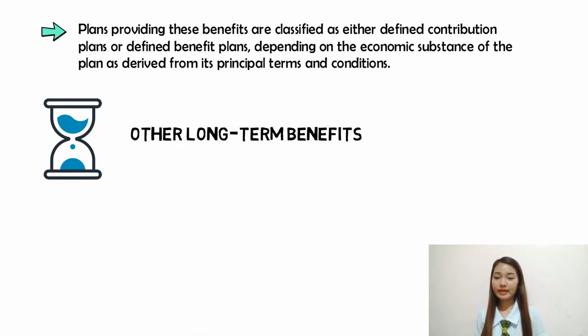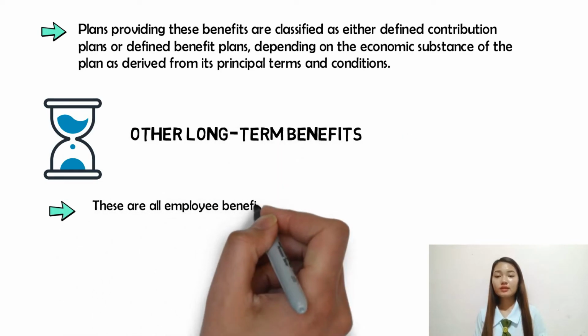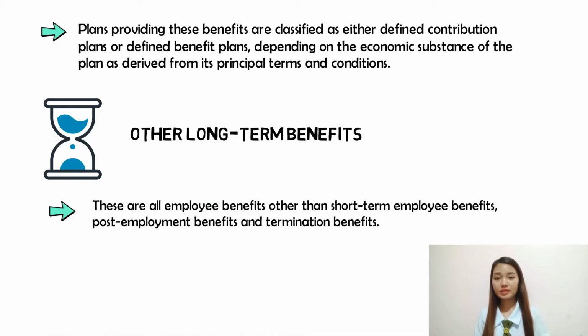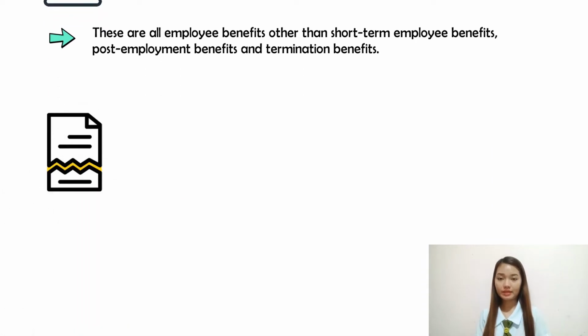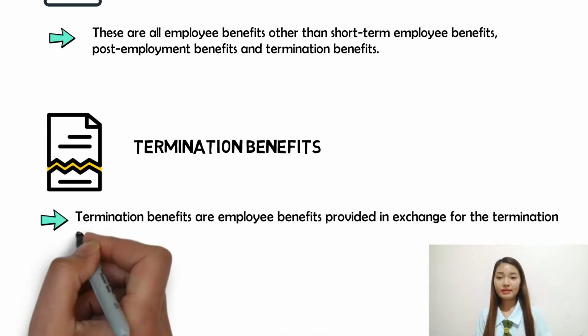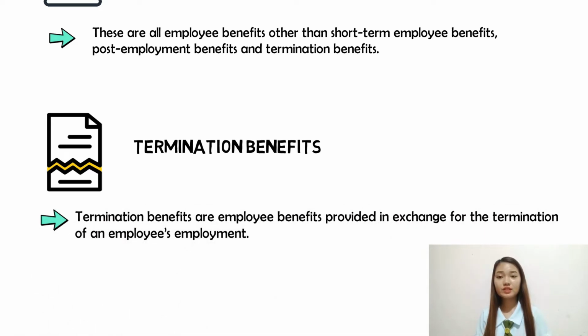Other long-term benefits. These are all employee benefits other than short-term employee benefits, post-employment benefits, and termination benefits. Termination benefits. These are employee benefits provided in exchange for the termination of an employee's employment.